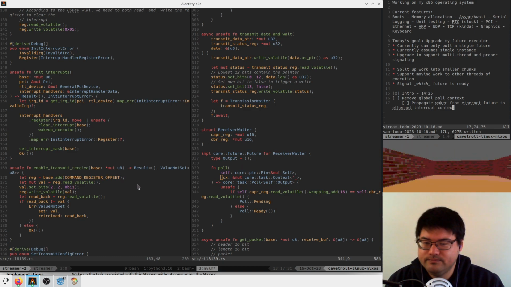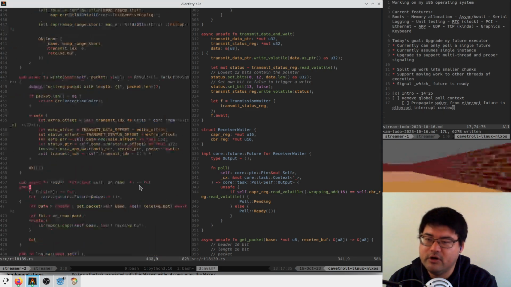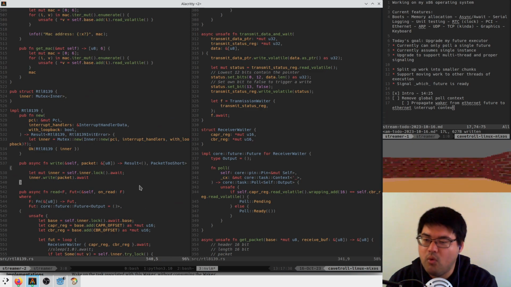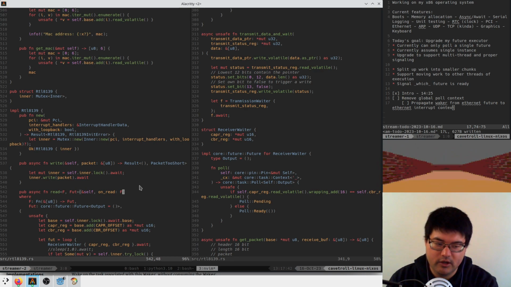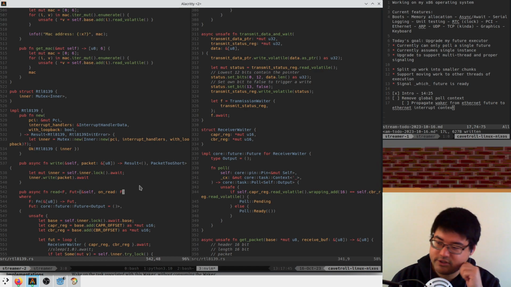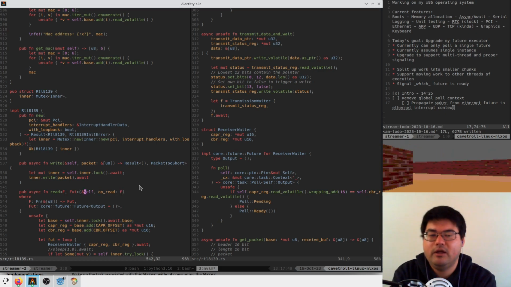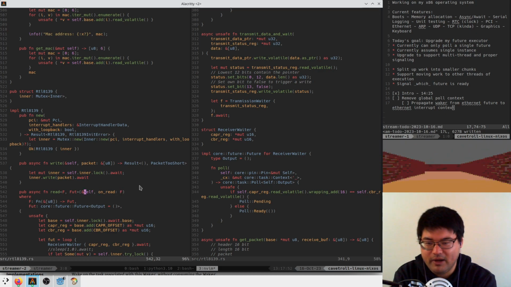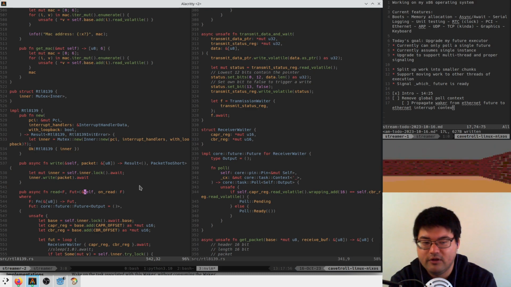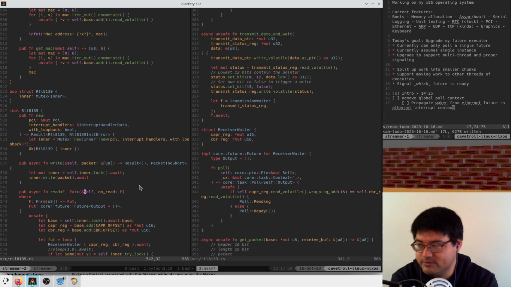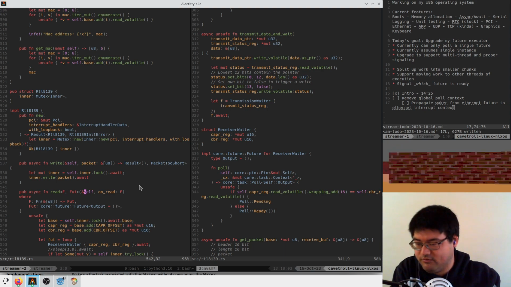So let's think about this. In this case, with our Ethernet driver, we should only ever really have one person waiting for an Ethernet packet at a time. I guess you could argue that multiple threads could wait on it, and whoever gets there first will read it. But in reality, there should only be one pipeline of Ethernet packets. They can dispatch to multiple threads depending on what the packet does. But there's only one reader of this packet. There's a serial list of things that you would have to do, right? You get the packet, and then you do some stuff with it, and you get rid of the packet.